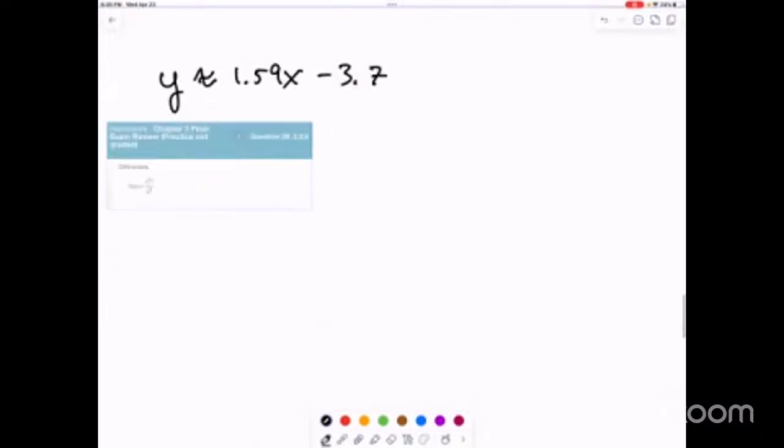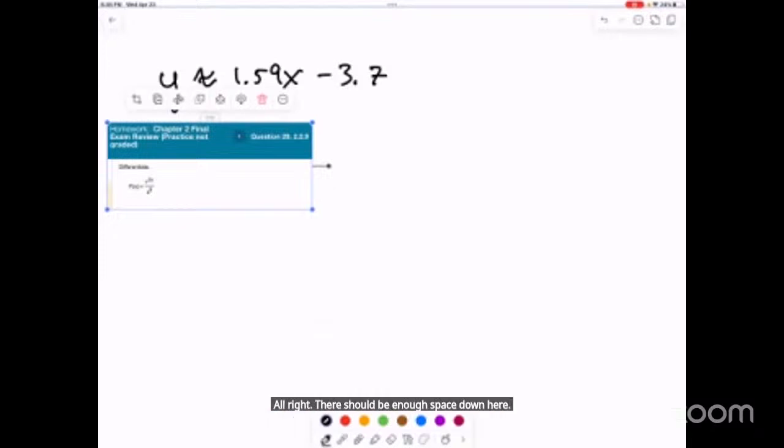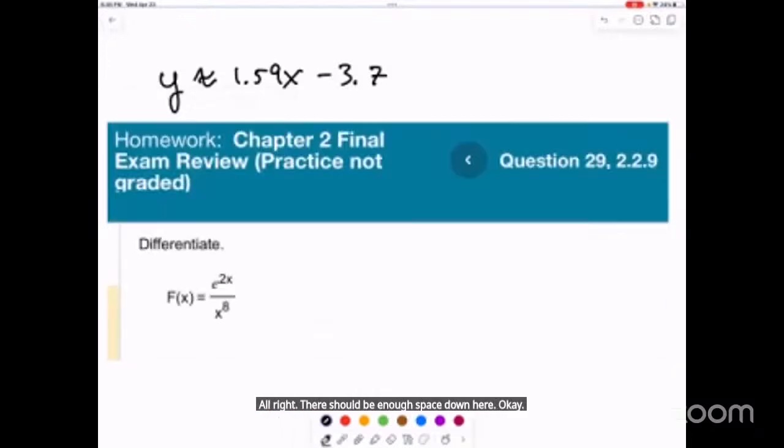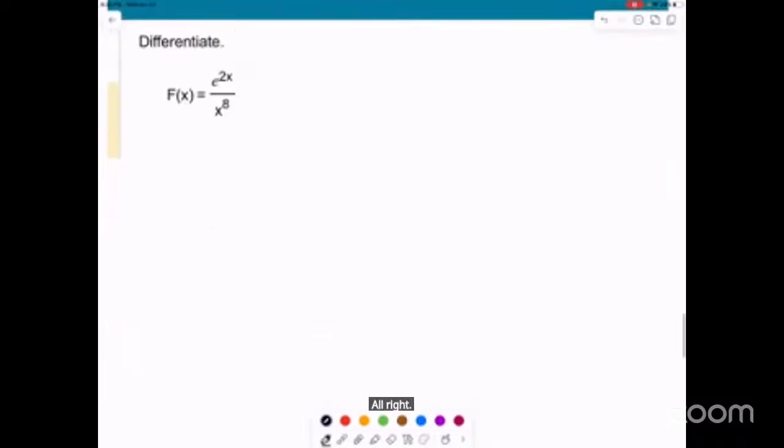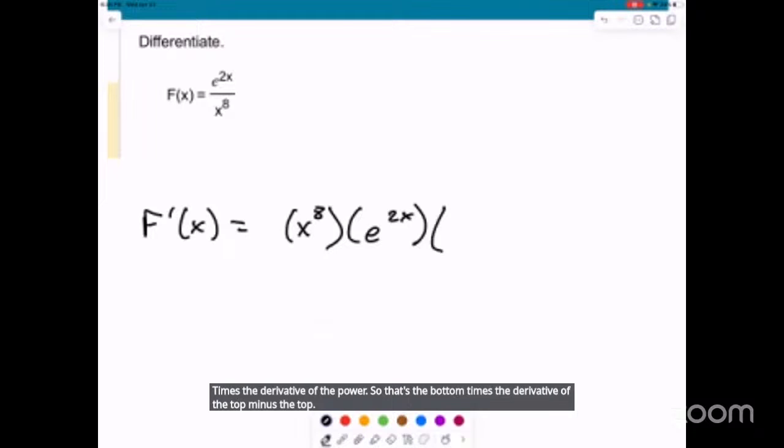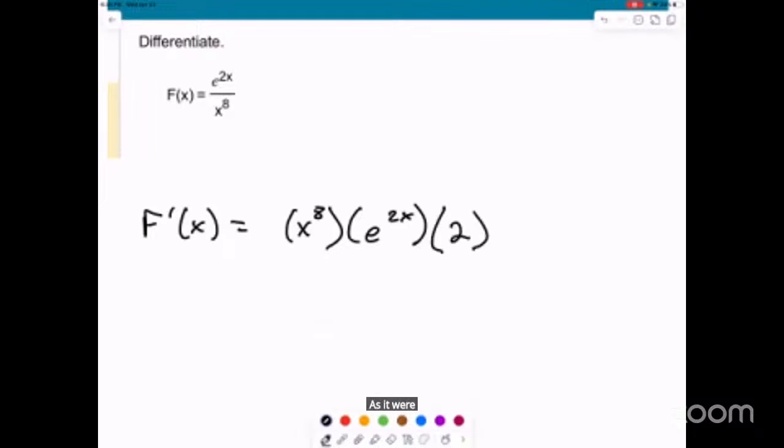All right, there should be enough space down here. Okay. All right. So low D high minus high D low over low low, right? So quotient rule. Bottom times the derivative of the top. E is its own derivative times the derivative of the power. So that's the bottom times the derivative of the top minus the top times the derivative of the bottom all over the bottom squared.